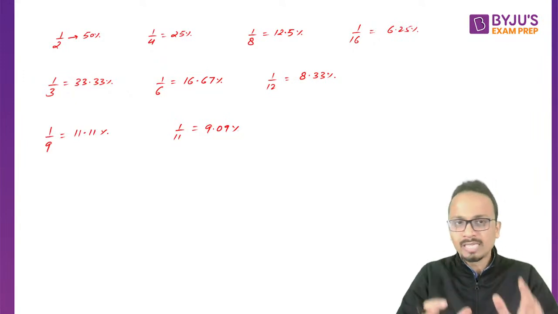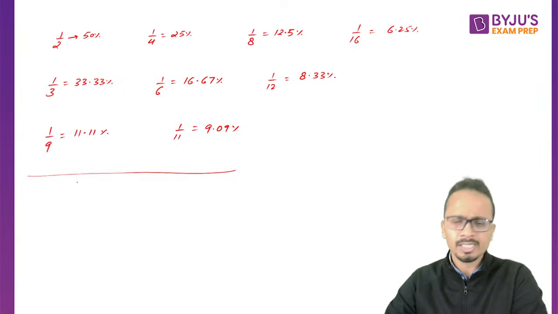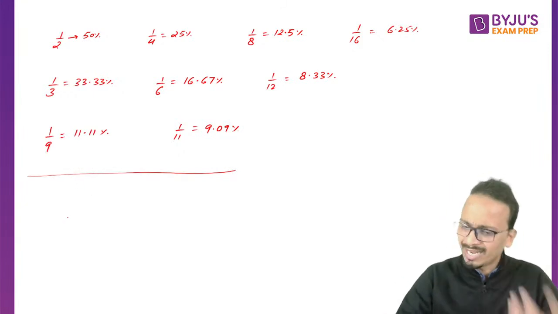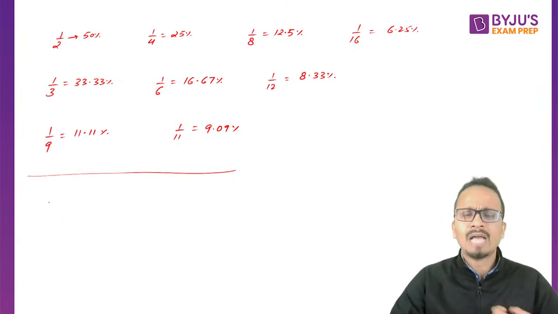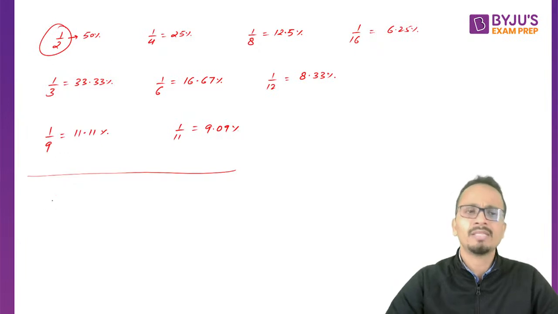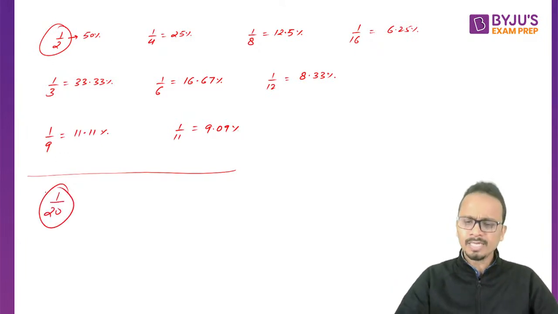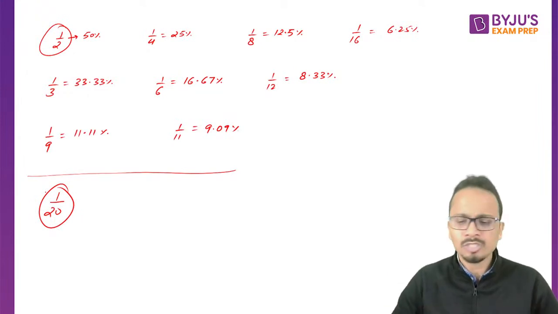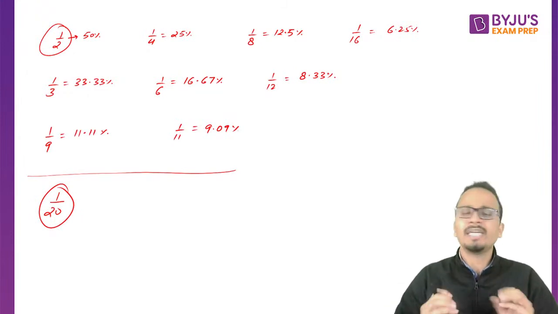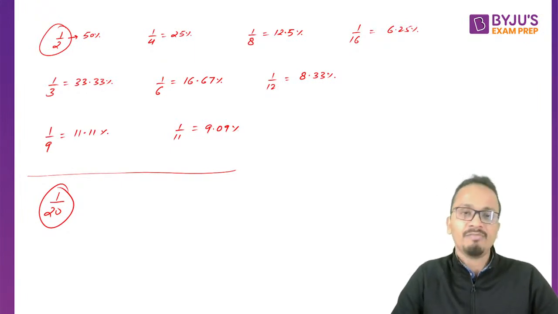Okay, so you must know all these percentage equivalents of fractions. Now, in case you want to go a little bit further, then I would recommend you to learn percentage equivalents of fractions starting from 1 by 2, 1 by 3, 1 by 4 up till 1 by 20. ठीक है, so 1 by 20 तक के percentage equivalents of fractions ये सारे tips पे होने चाहिए, and this will definitely save a lot of time for all of you.